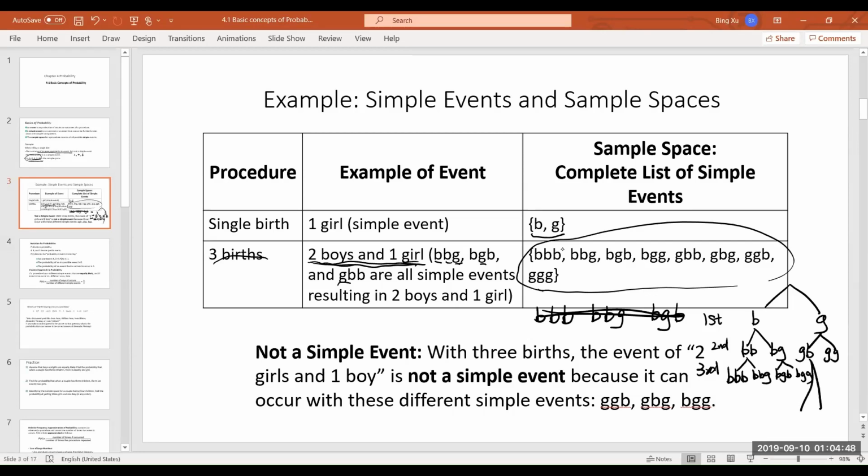I'm making this a mess here. And if your first one is a girl, second one is a boy, either the third one is a boy or the third one is a girl. And the last branch can break up into 2 cases too. The third one is either a boy or a girl. So altogether, if you have 3 births, the sample space has how many elements? Let's count. 1, 2, 3, 4, 5, 6, 7, 8. All right. 8 possibilities. Any questions here? No. Okay.